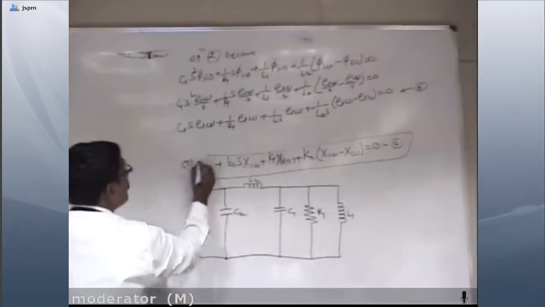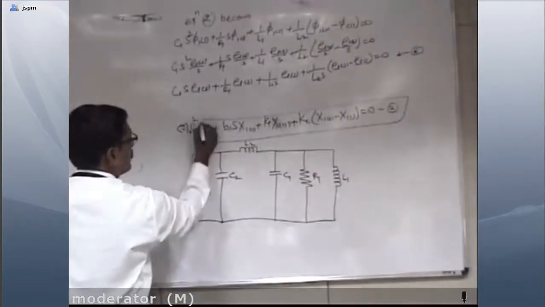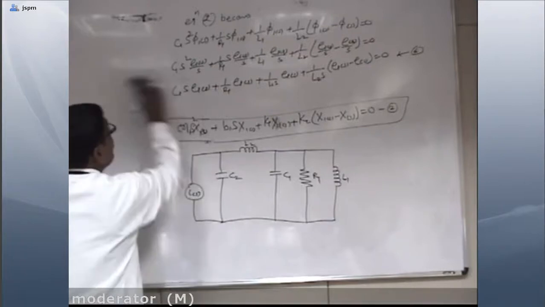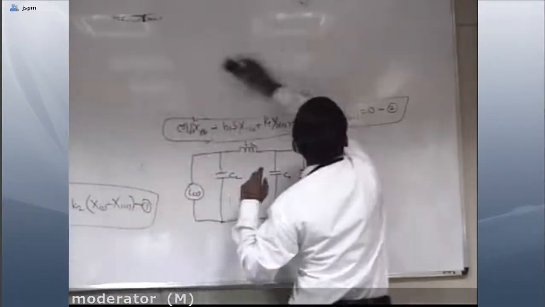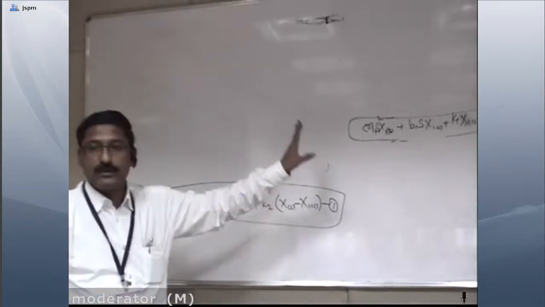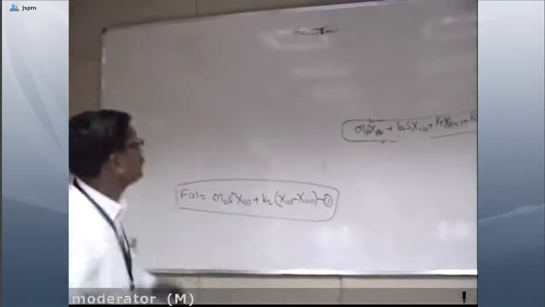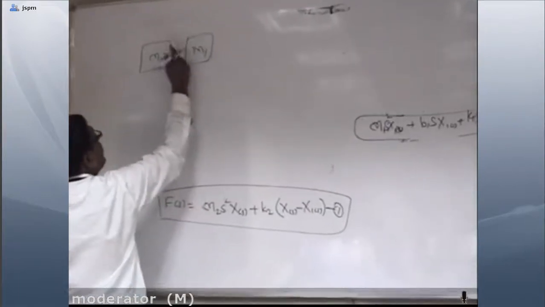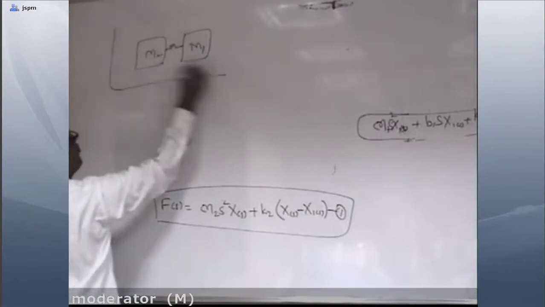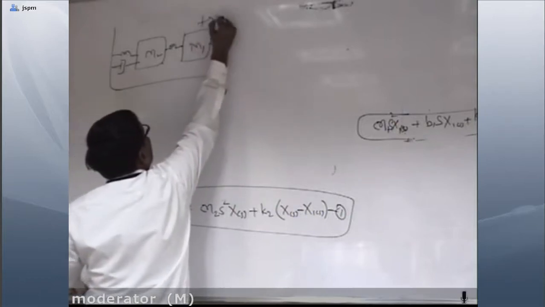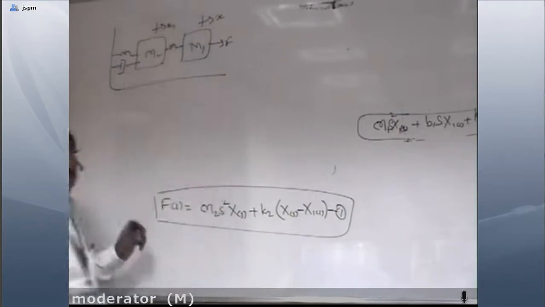M1 x1 of s. Now see, I want to find the transfer function of that system. So whatever system we have drawn, I will show it here. This is M2, this is M1. Here one spring was there, another spring, one damper, the force was here, here displacement x, here displacement x1.